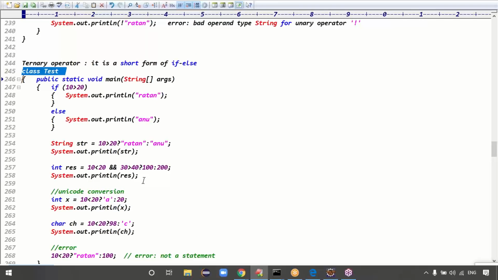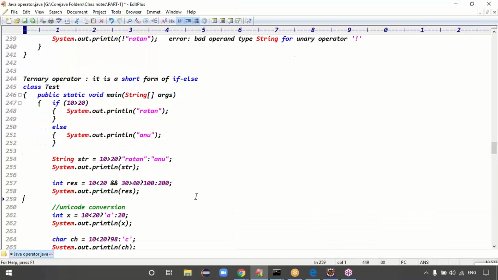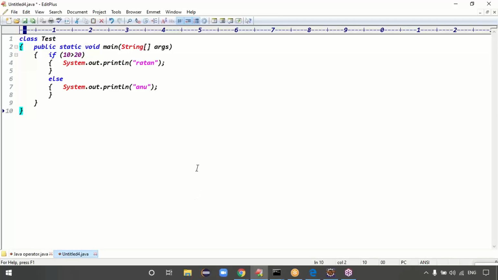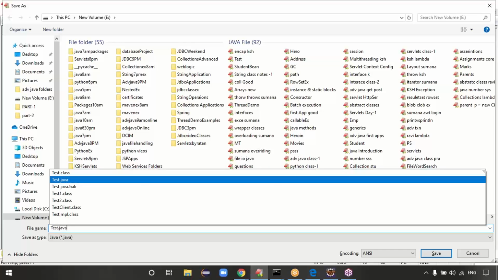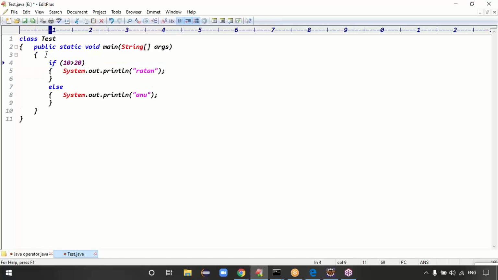Today's class, the first operator is the ternary operator. Just see this code. I have a basic if else condition. I hope everyone knows the if else statement, right? This is test.java. If the condition is true, what happens, guys? The if body is executed. If the condition is false, the else body is executed, right?